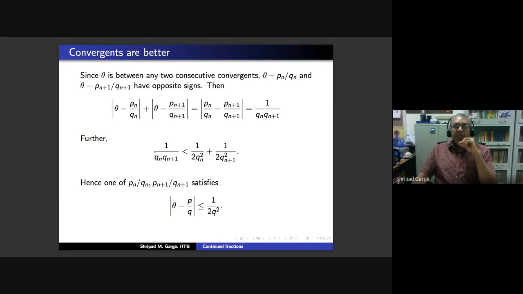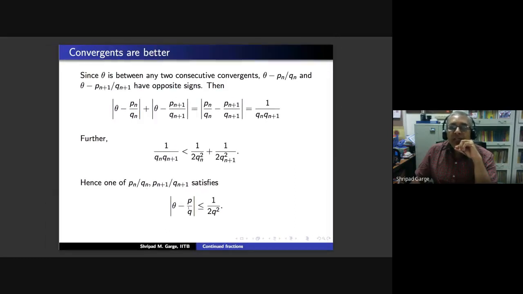And this is one very interesting inequality which says alpha beta is less than 1 by 2 times alpha square plus beta square, or 2 alpha beta is less than alpha square plus beta square. This follows by looking at alpha minus beta whole square and observing that if alpha is not equal to beta, then you always get a positive quantity. So one of the Pn by Qn and Pn plus 1 by Qn plus 1 will satisfy this inequality.